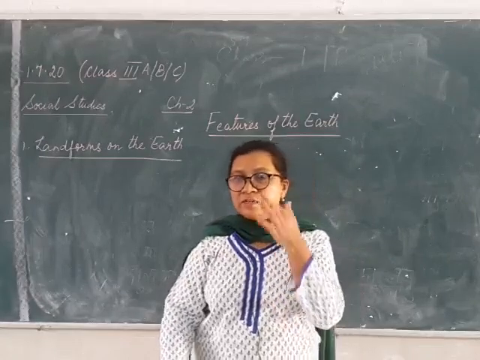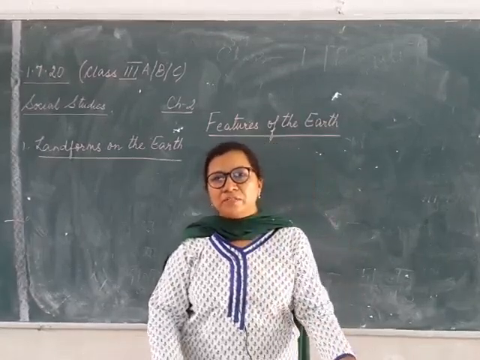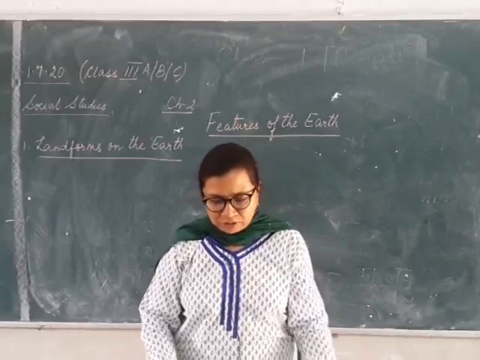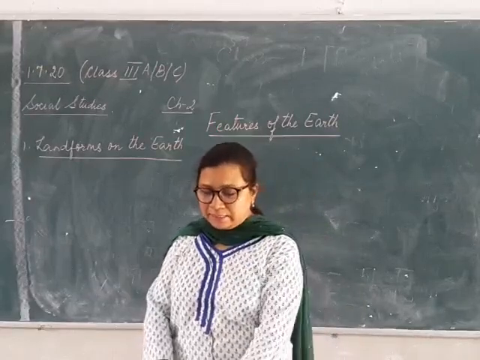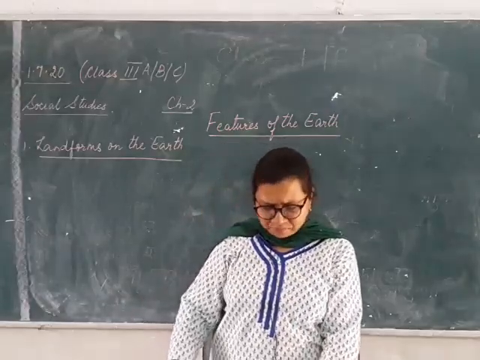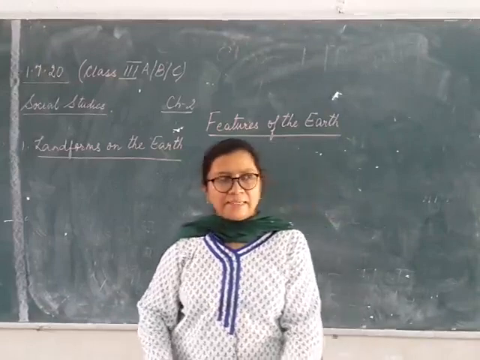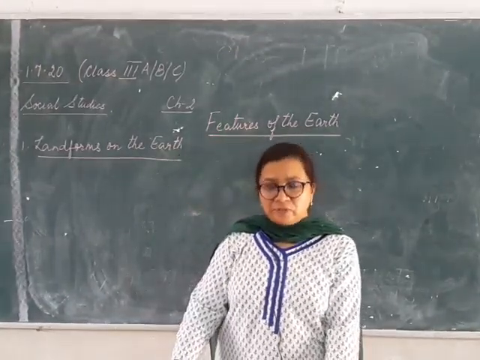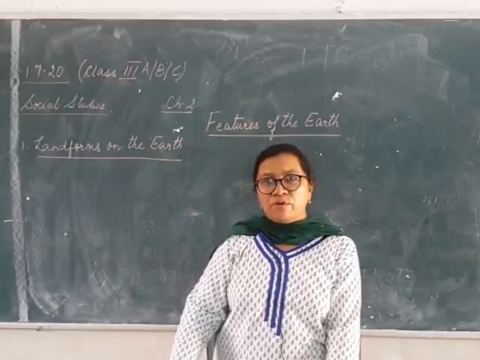So first we will see what is a valley, where can you see the valley in the earth. Then we go to plateau, then mountain, then plains, then hills, then loess, then desert. Okay, so we are going to see the first topic, that is your valleys.